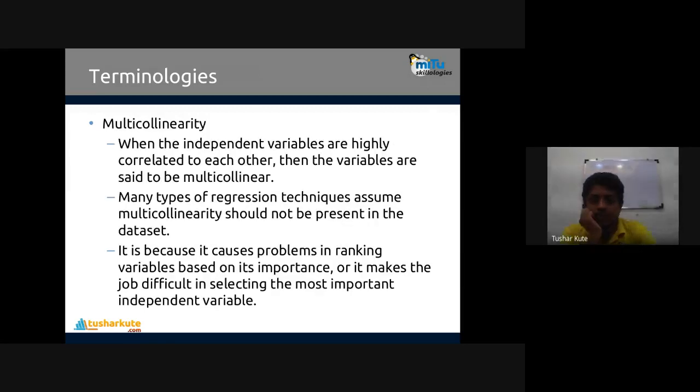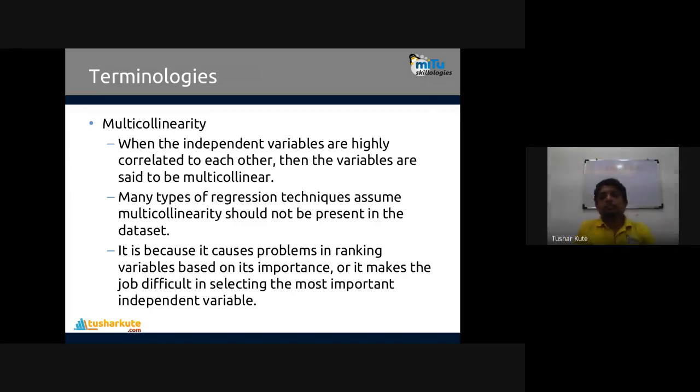Fine. Second is multi-collinearity. We have talked about correlation and collinearity also. Correlation is connected with collinearity itself. When the independent variables are highly correlated to each other, then the variables are said to be multi-collinear. Input variables are correlated with each other.